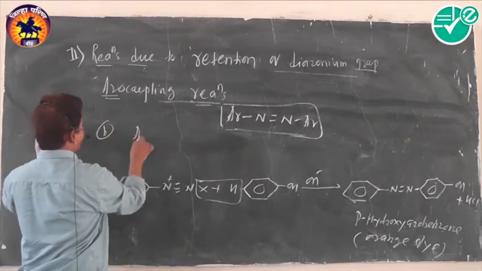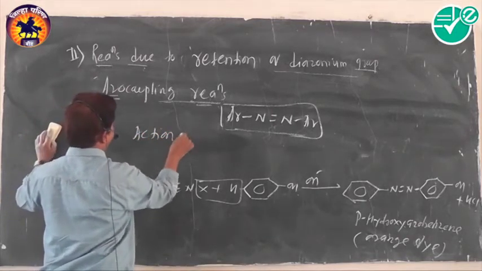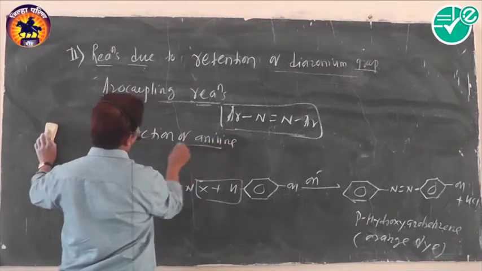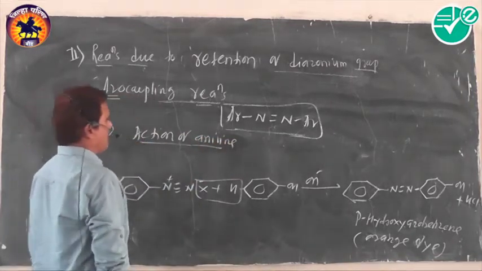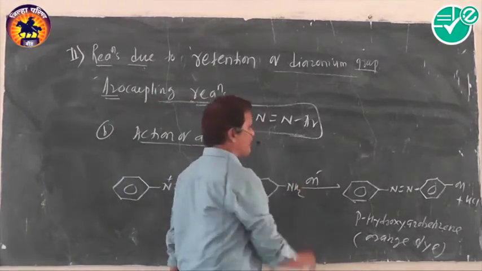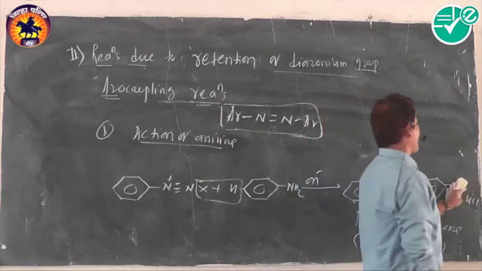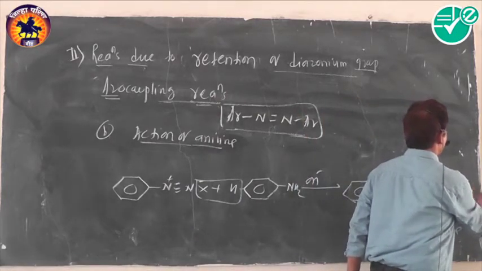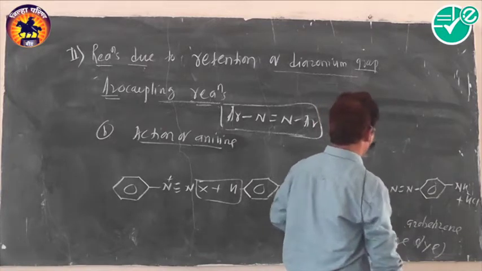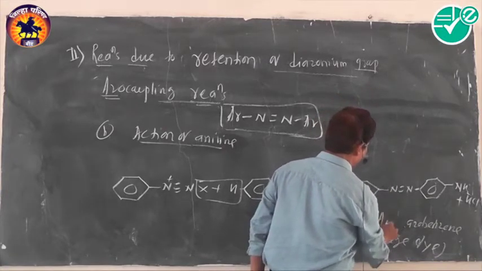Action of aniline. When they react with aniline, they undergo azo coupling reaction, and there is formation of a yellow dye. Its name is para-aminoazobenzene.